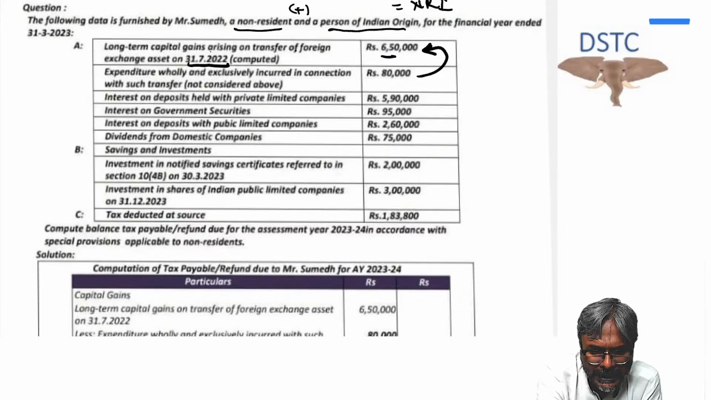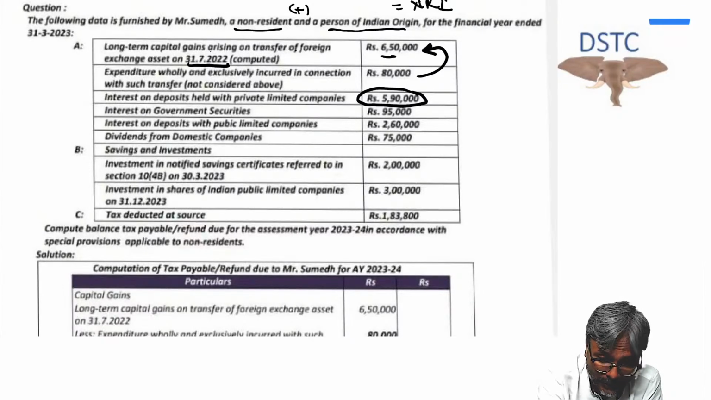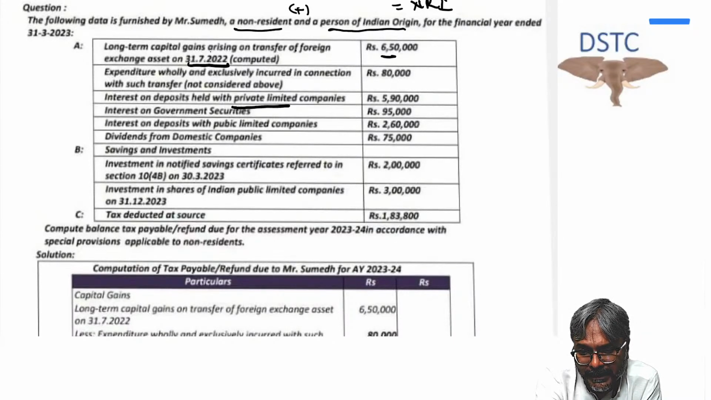Interest on deposit held with the private limited company. Now this interest income, students, will be taxed at what rate? 20%. Interest on government securities, I already told you. No, sorry, hold on, students, over here. Interest on deposit held with the private limited company. Is the private limited company, students? Please tell me over here.